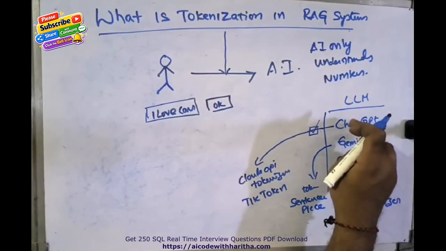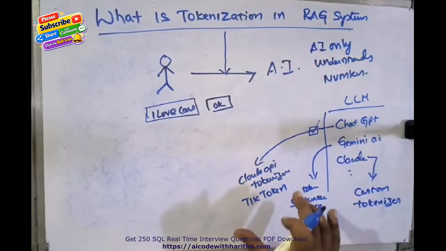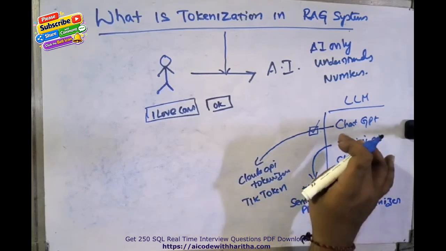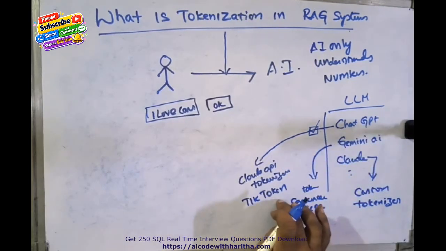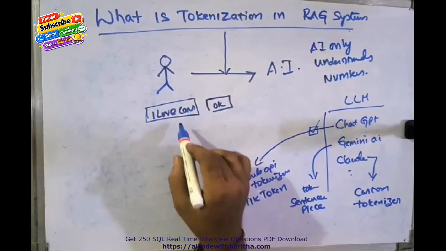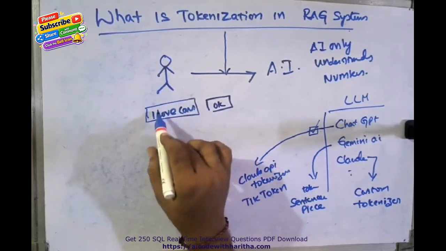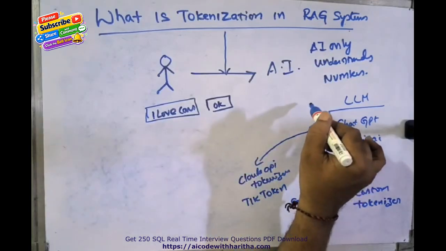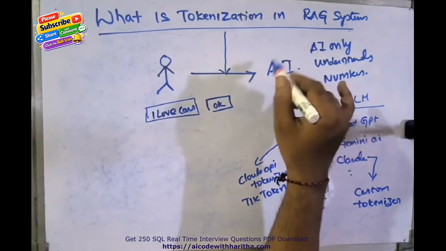So every LLM has its own separate built-in tokenizer. ChatGPT contains tiktoken, which handles the raw text, converting the text into numbers to understand the AI language.